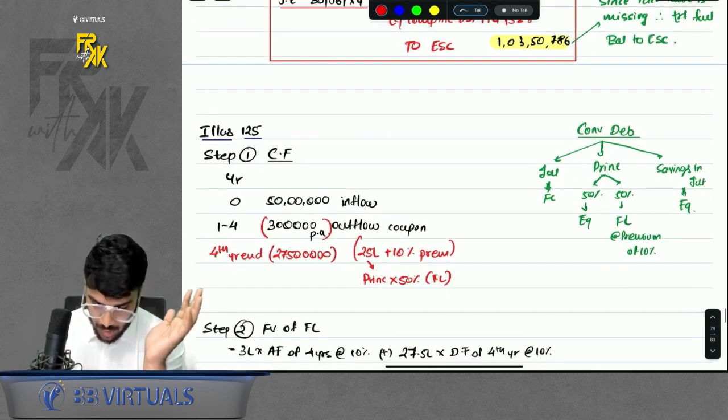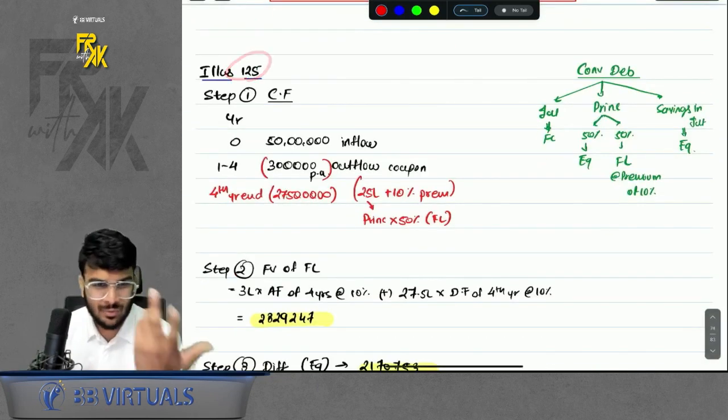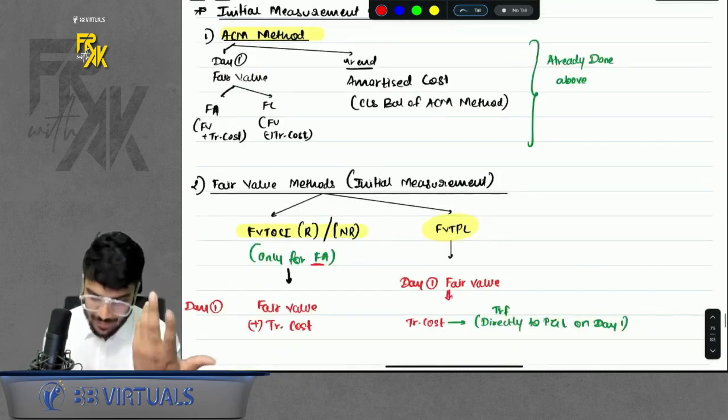Okay. Illustration number 125. Normal question, you can try it in homework. That is fine. You can revise in homework basically.